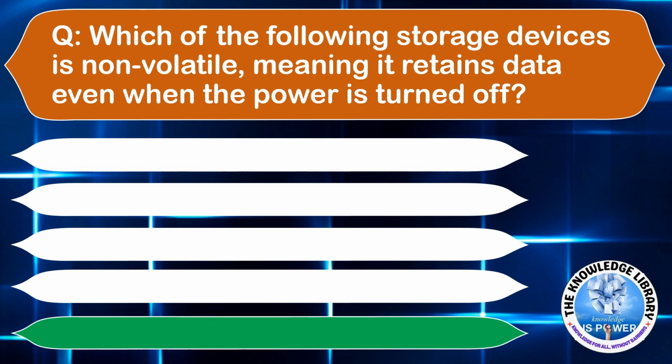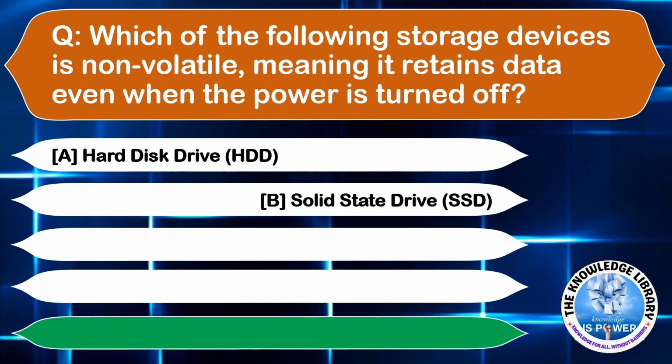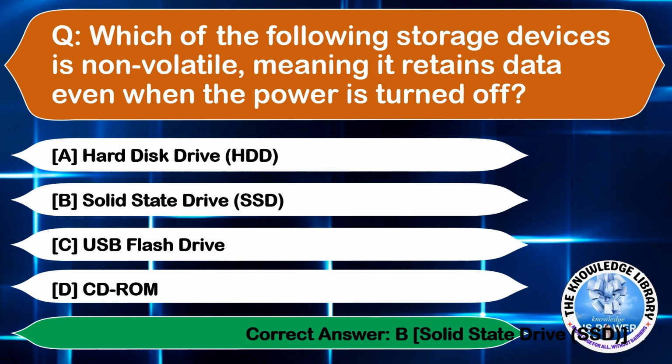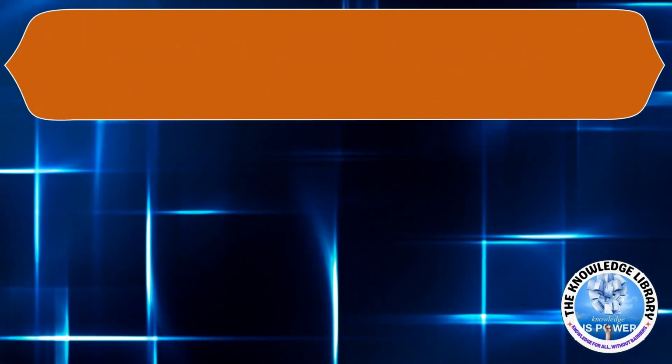Which of the following storage devices is non-volatile, meaning it retains data even when the power is turned off? Option A, hard disk drive. Option B, solid state drive. Option C, USB flash drive. Or option D, CD-ROM. The correct answer is option B. Moving to the next question.